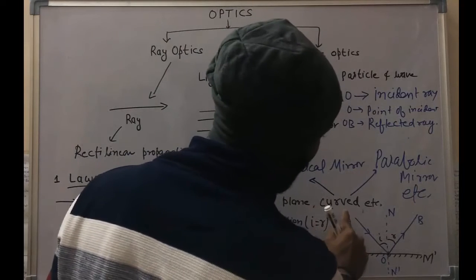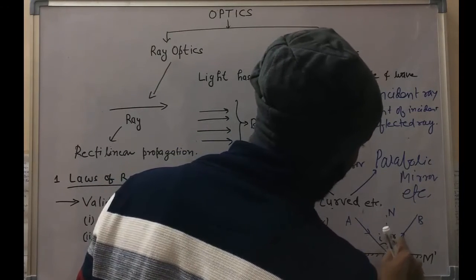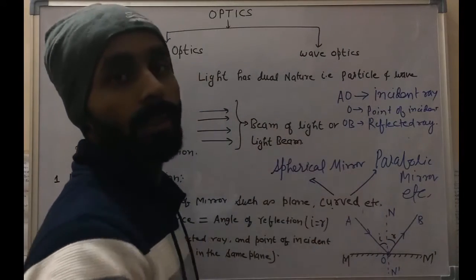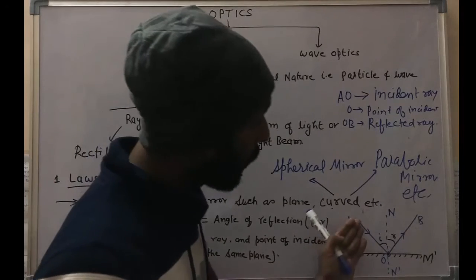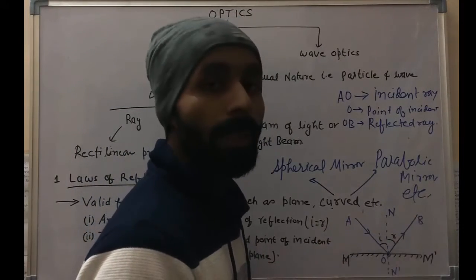When light coming from one medium strikes the mirror and is reflected back to the same medium, it follows some rules and then goes back to the same medium.